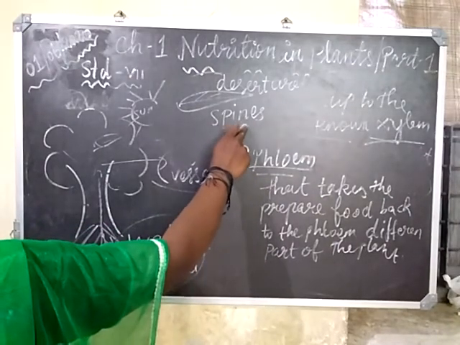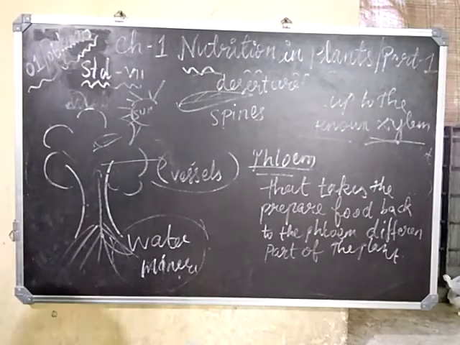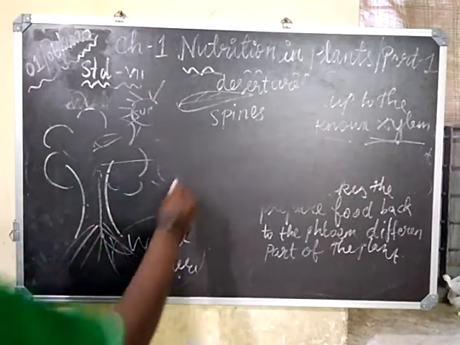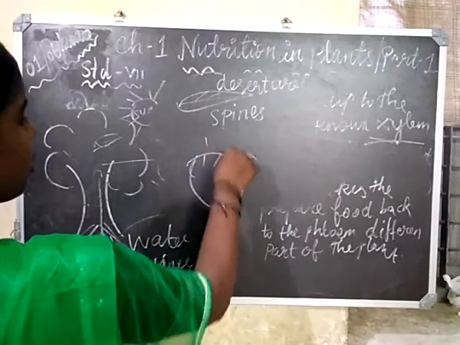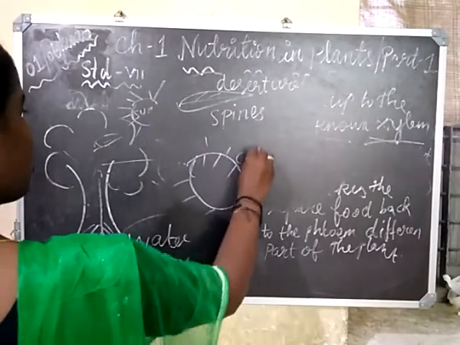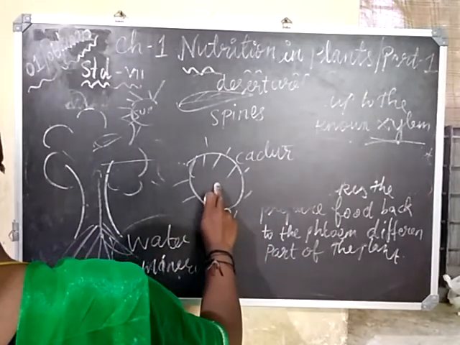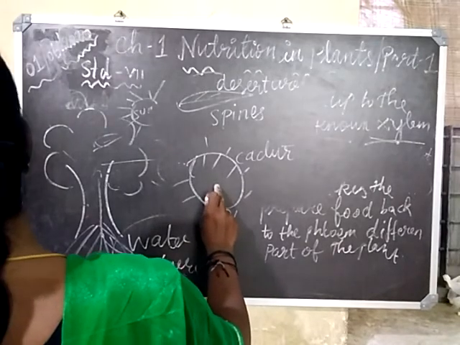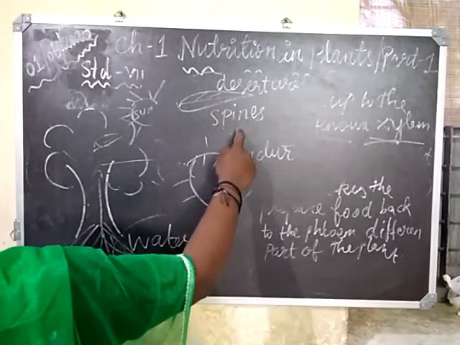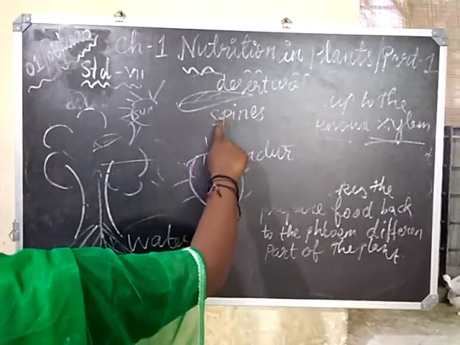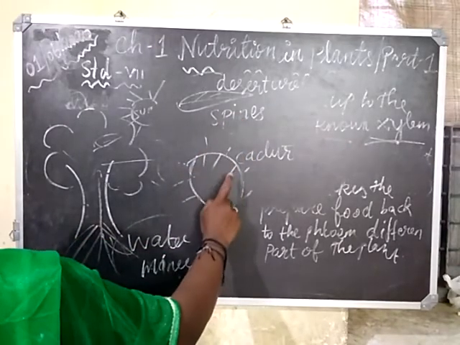What is the purpose of modification into spines? This is a cactus, and you have leaves which are modified into spines. What is the benefit of this modification? Spines reduce the surface area, rather than the whole leaf surface area.